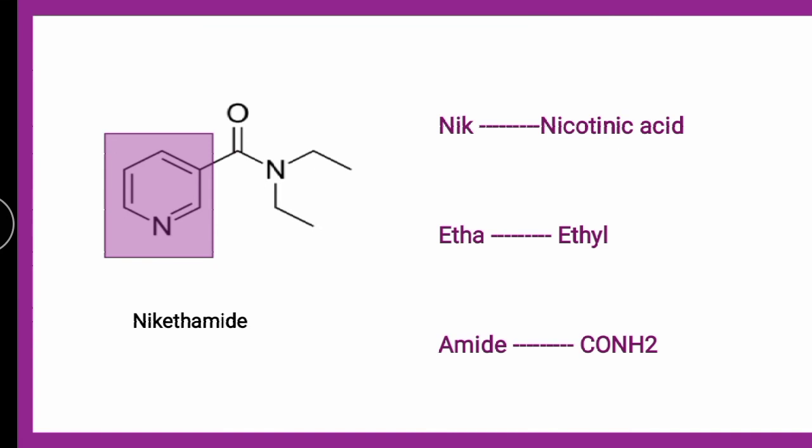Nicotinamide. Nic-ethamide. Nic for nicotinic acid, etha for ethyl, amide for CONH2. Okay, so this is how you can remember the structure, nicotinamide, which is also known by the name coramine, which is an analeptic drug.